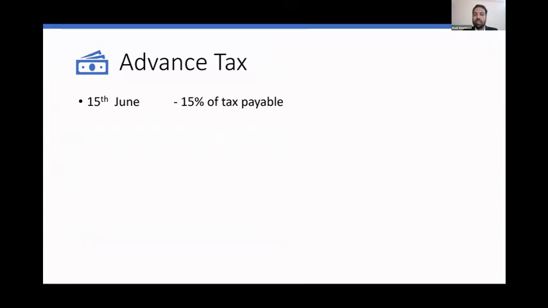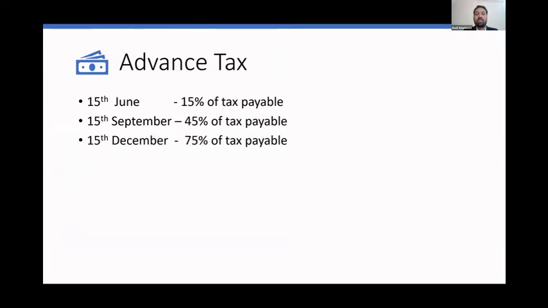You have to first calculate your total tax payable. Estimate your tax payable for the year. It is entirely based on your estimate, how much profit you're going to make this year. And based on that, by 15th June, April, May, June, first quarter, you have to pay 15% of your tax payable. By 15th September, you have to pay 45% of tax payable. By 15th December, 75% of tax payable. And by 15th March, 100% of your tax payable.